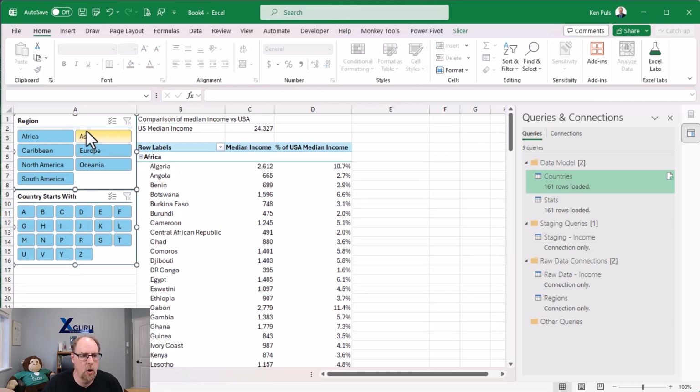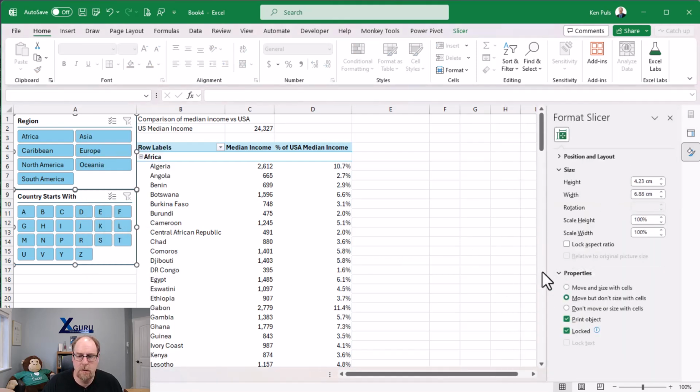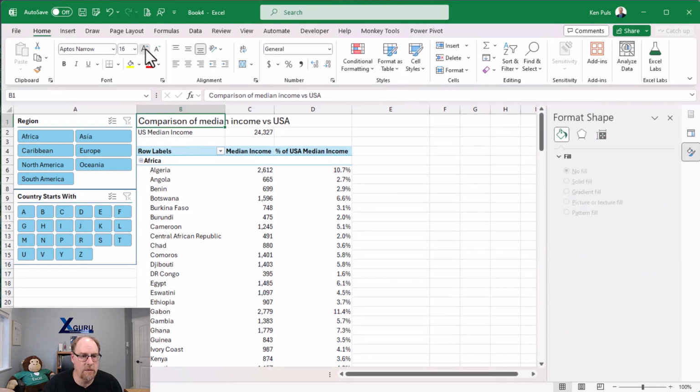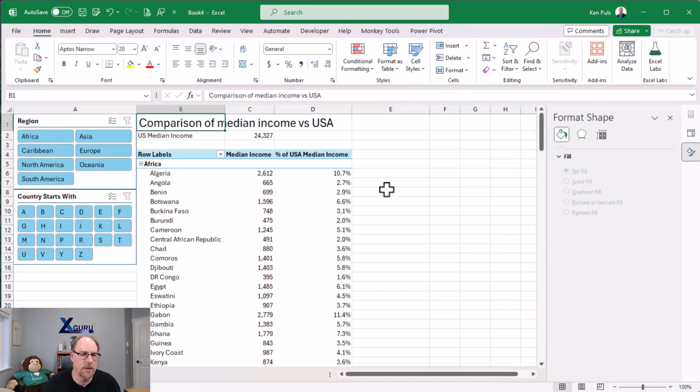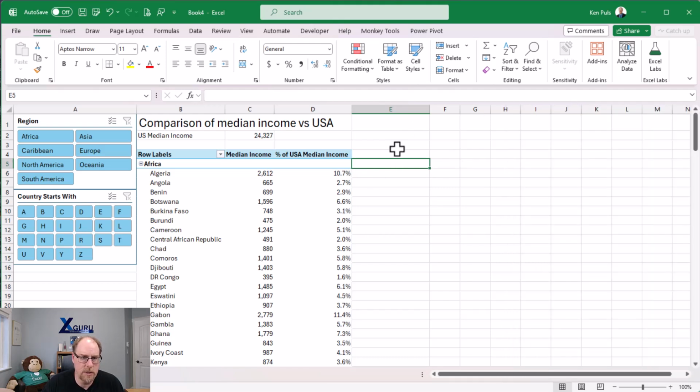We're going to right click, size and properties. We're going to choose don't move or size with cells, okay? And now as I come back and start increasing the size of this, the slicers will actually stay put, which is kind of an important component here. So our column widths aren't going to be shifting, our slicers aren't going to be moving around as things are filtered and whatnot. So that looks a little bit nicer here. I'm just going to close this one down. I'm going to close this guy off here.